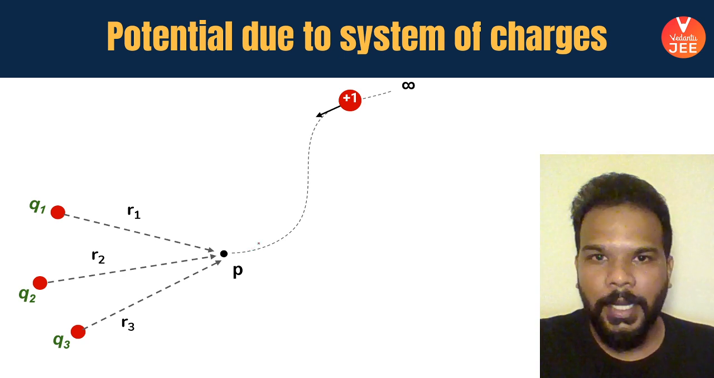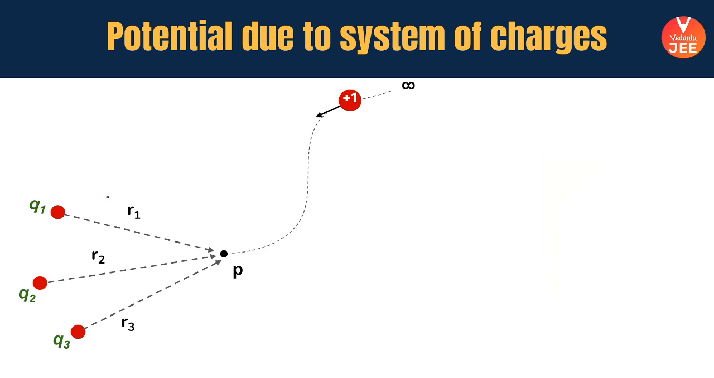Okay, so let's do that. If I say that due to Q1, the potential at P is V1, and due to charge 2, the potential at P is V2, and due to 3, say the potential is V3, and not just that, say there are multiple charges. So you are going to simply add the potential due to all of them, and you will be able to calculate the potential at that point due to multiple charges.